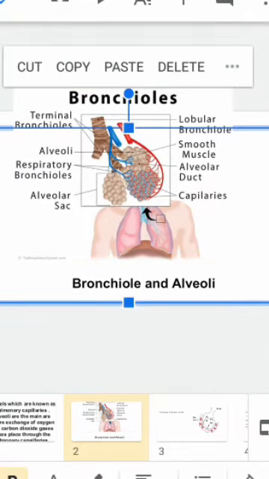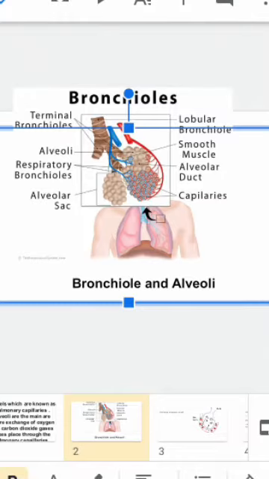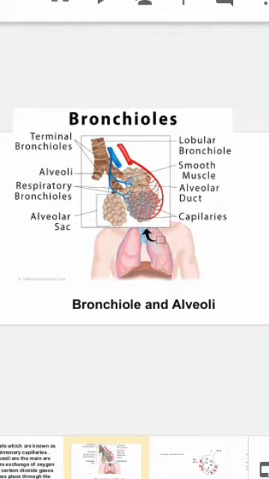This sac-like structure is called alveolar sac. This one is lobular bronchiole, and this structure is smooth muscles. This one is alveolar duct, and these all red-like structures are called capillaries. So, this is clear from this diagram, bronchioles and alveoli, and mechanism of respiration.